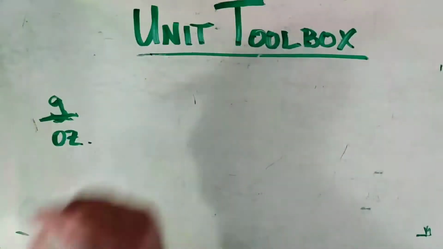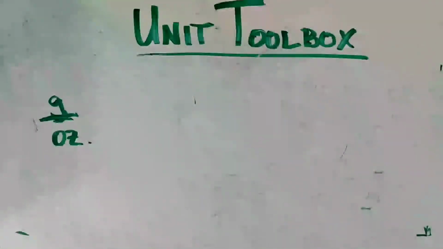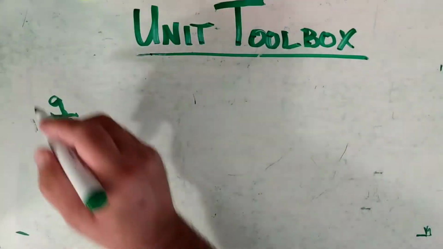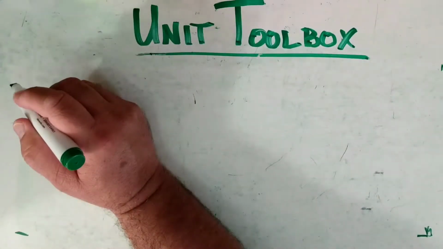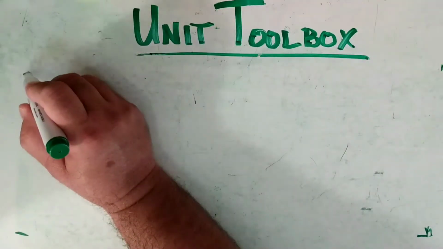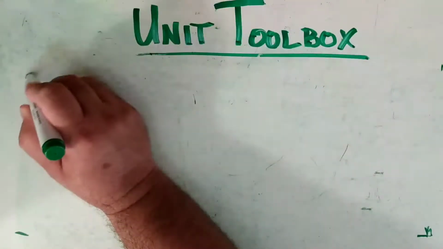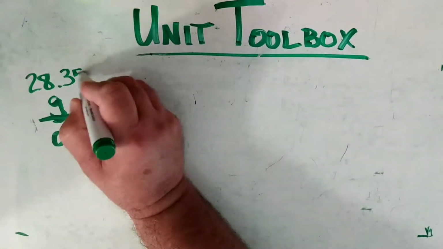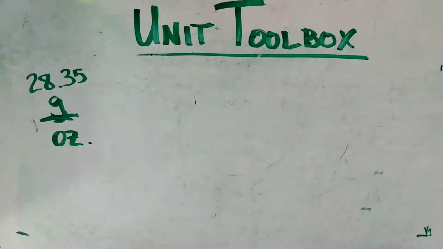Now remember, a gram is the size of, say, like a paperclip, and an ounce is that little medicine cup. So how many of those paper clips can we get inside the medicine cup? Well, we can get 28.35. So 28.35 grams to an ounce.